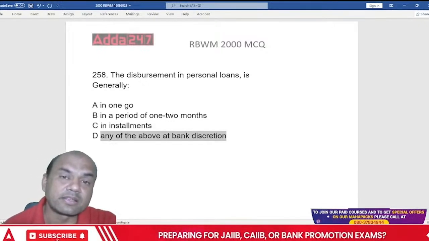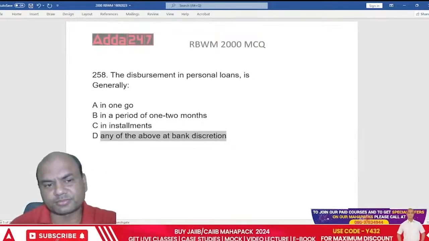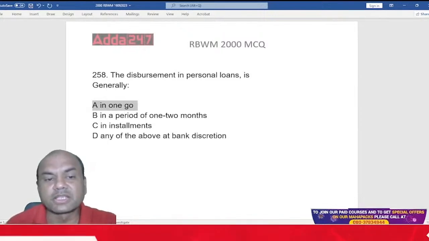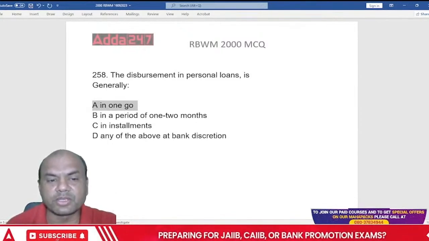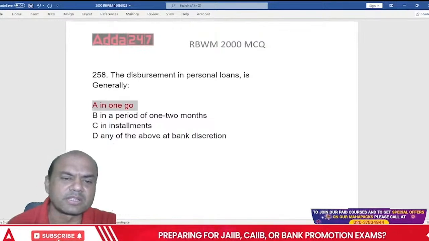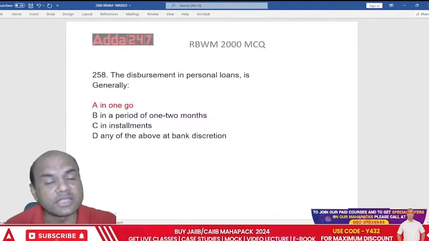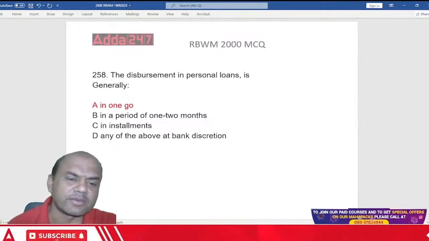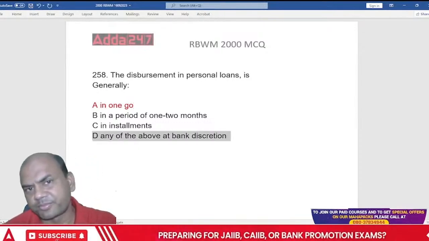How does the bank generally give this loan? It's always given at A, in one go. Personal loans are always given in one go. Okay. Now you'll say, sir, personal loans in one go, that's okay. See, the question over here is generally how is it given? 90% every year. See, it's after all at the discretion of the bank.